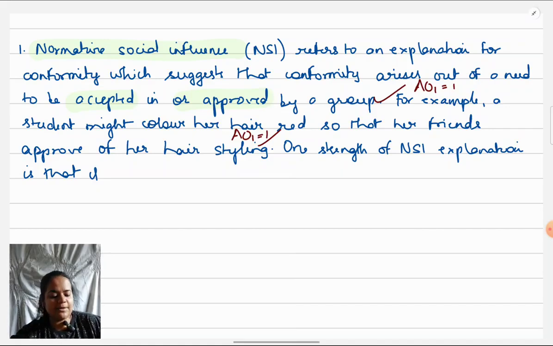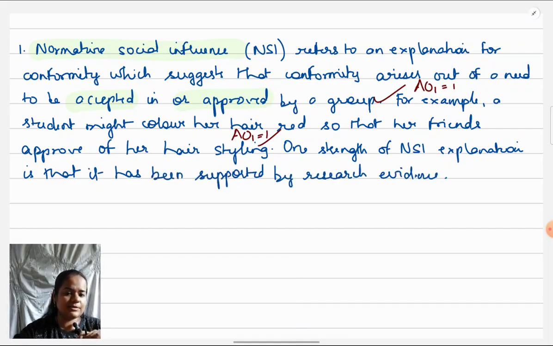So first what I've done, I've just identified the strength and I've explicitly written it's the strength. This is just identification. So for this I can get 1 mark maximum if my next point supports what I'm writing. If I just leave it at this, which some students will do, they just write research evidence and leave, that is not going to be worth anything. I have to say which research evidence supports it. Asch's study is compulsory to remember in the specification. My next video is going to cover that study. So if you don't understand right now, you can watch the next video and then understand.